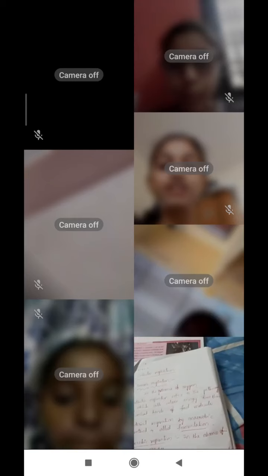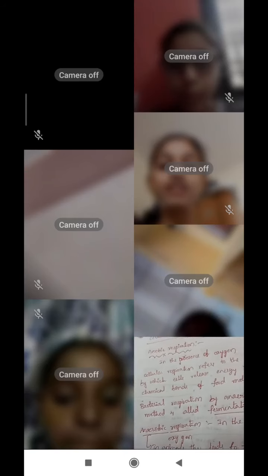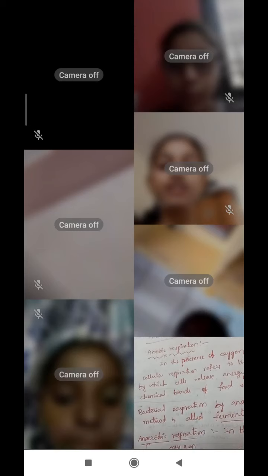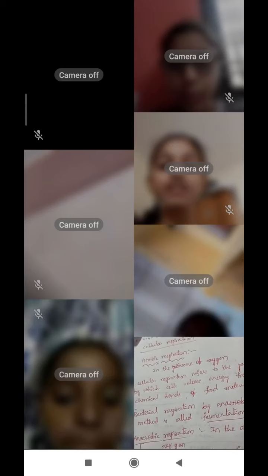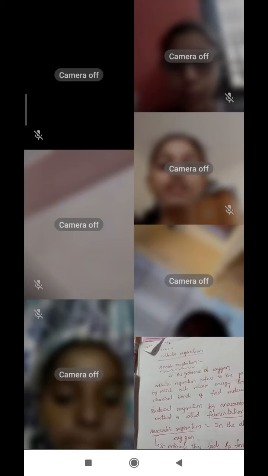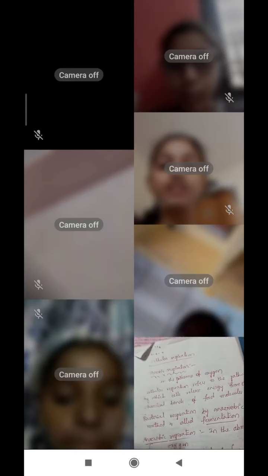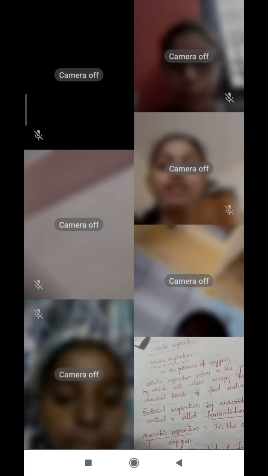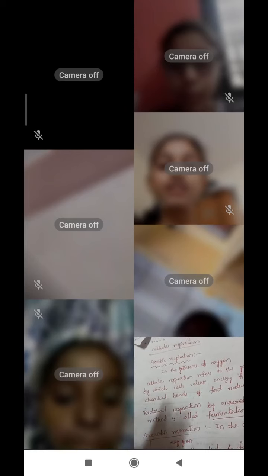Anaerobic respiration happens in the absence of oxygen. For example, bacterial respiration by the anaerobic method is also called fermentation. For example, idli batter and dosa batter are all prepared in this manner. In anaerobic respiration, a few ATP packets are generated, but there is no oxygen involved.